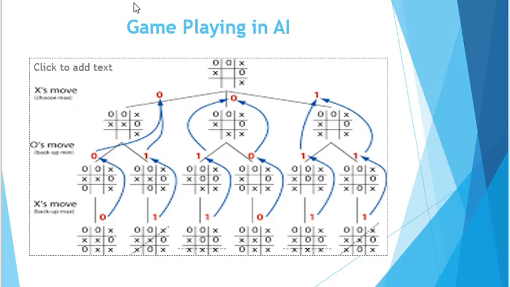Here we have a game tree. Let's call it a game tree or search tree. We also call it a graph. It denotes the choices we have and which move we can take from those choices.